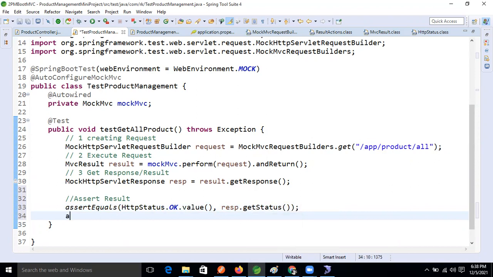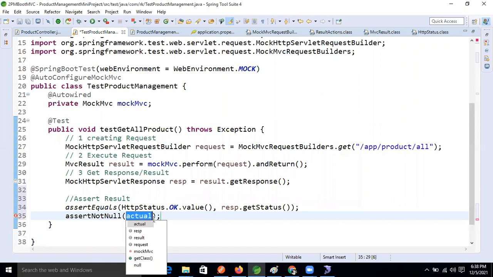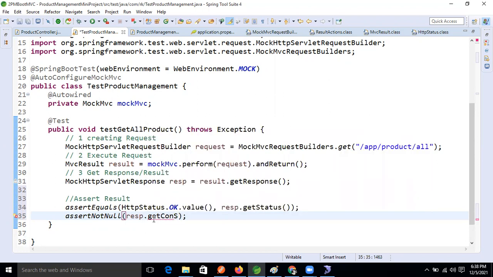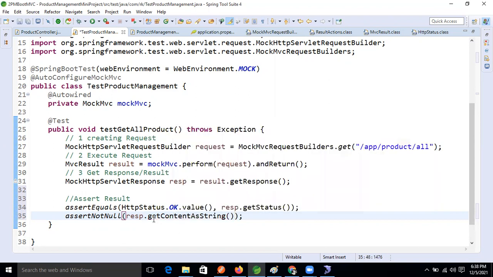So let's perform one more assertion, right? Assert not null, it should not be null. So for that, response dot what? Response dot get content as what? As string only, right? Because JSON data also will be a string only, right?